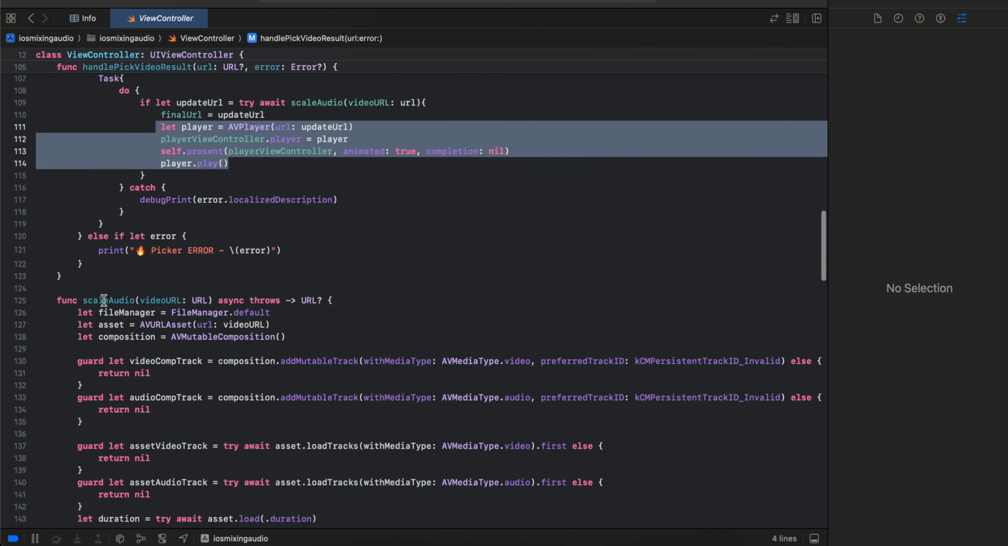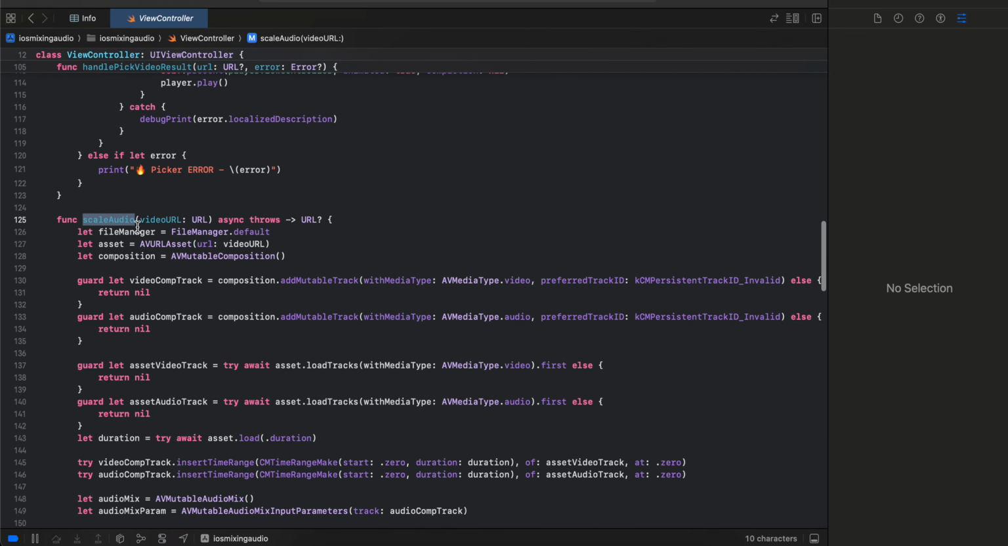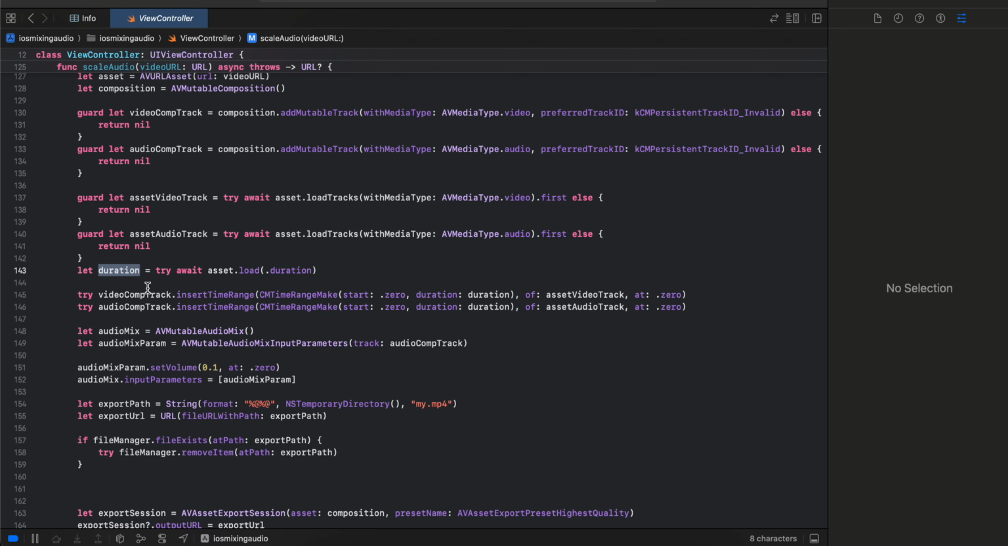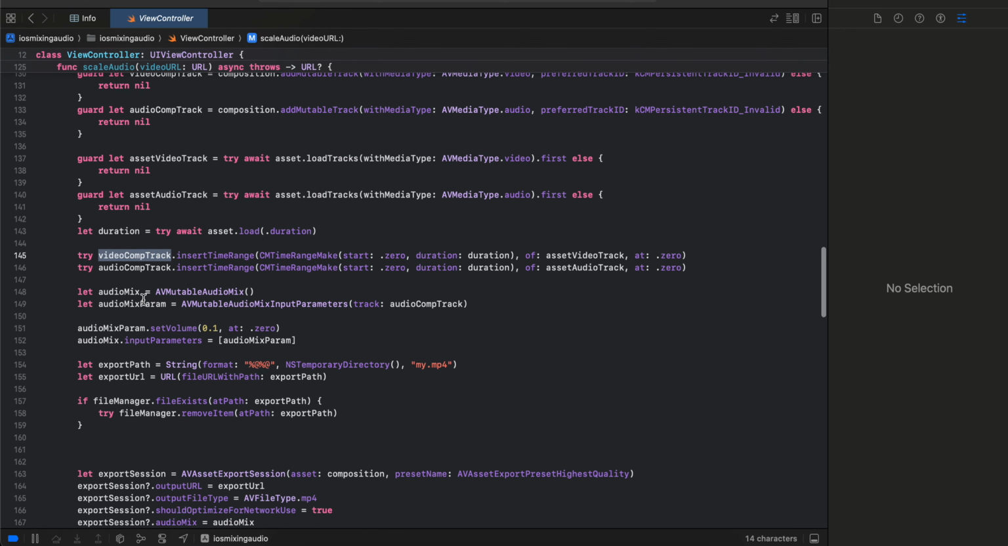And here inside scale audio, we create a file manager. We create an AVURLAsset as well as an AVMutableComposition. We get the video composition track as well as the audio composition track. Then we get the asset video track and asset audio track. Then we get the duration of the entire video. Then we insert the time range both for video as well as audio, and then we can mix the audio using AVMutableAudioMix.